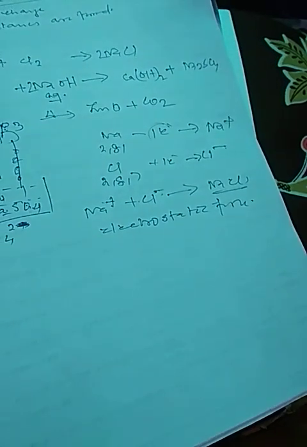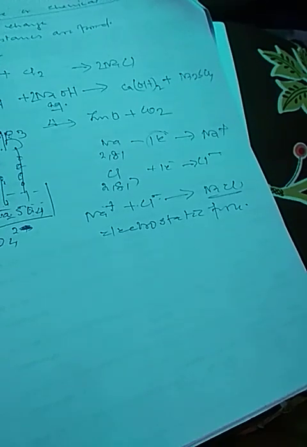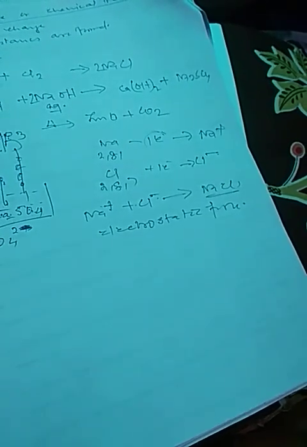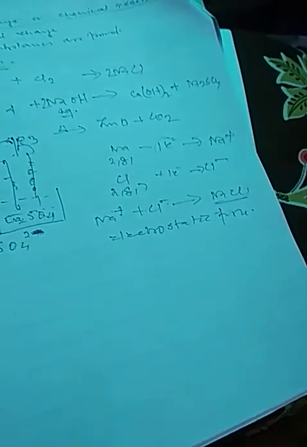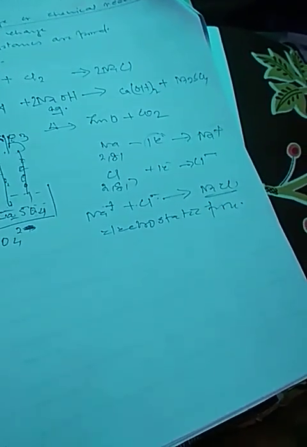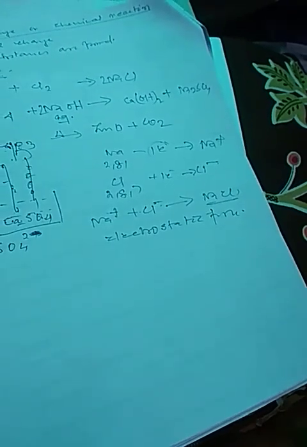One is the gravitational force of attraction, the force by which the earth attracts anything towards itself. Second is the magnetic force of attraction, the force of attraction between the opposite poles of magnets. Here is the electrostatic force of attraction between two opposite charges.